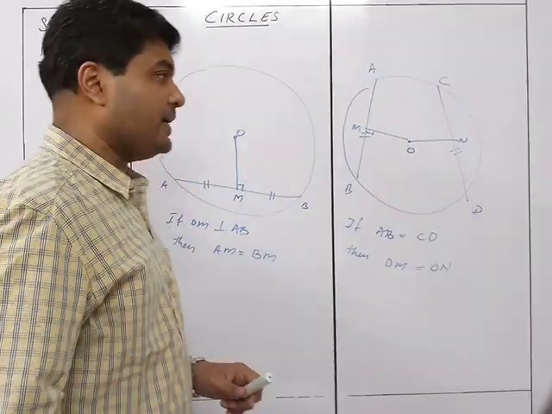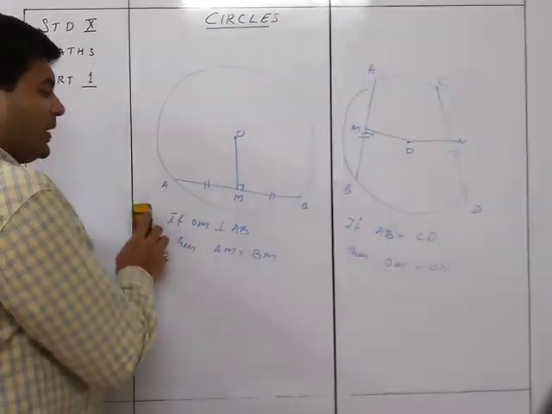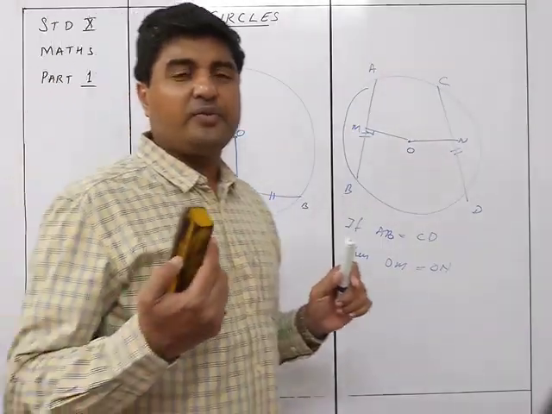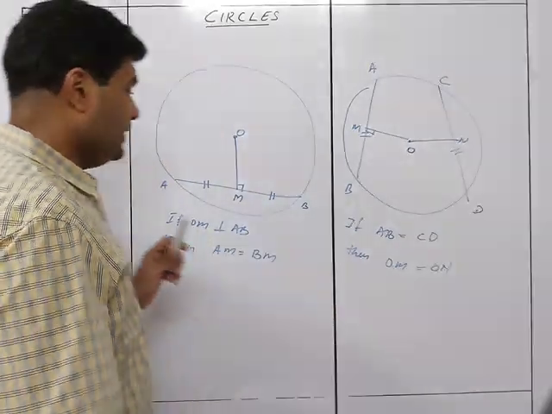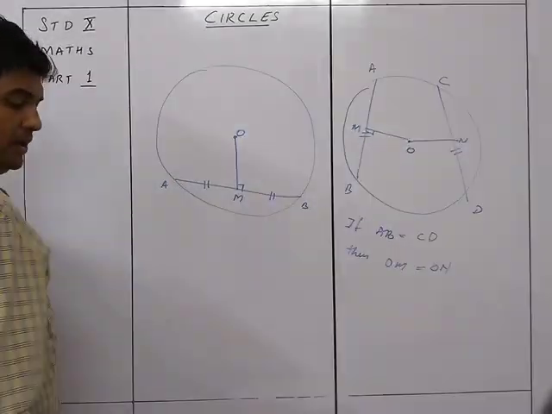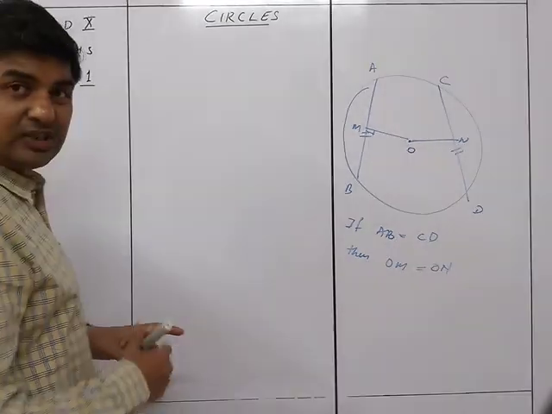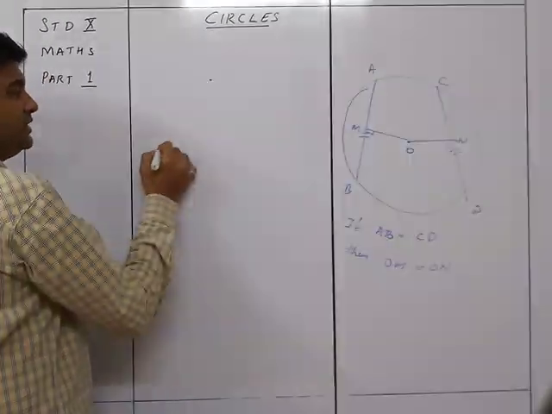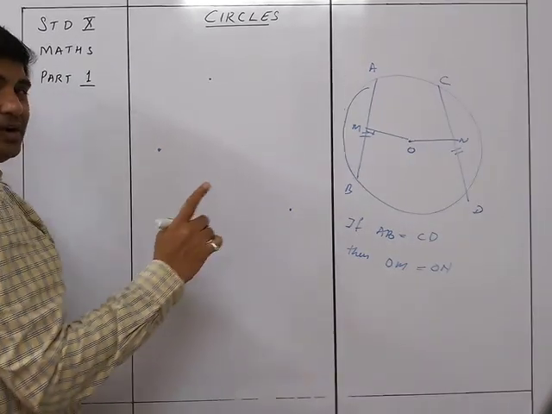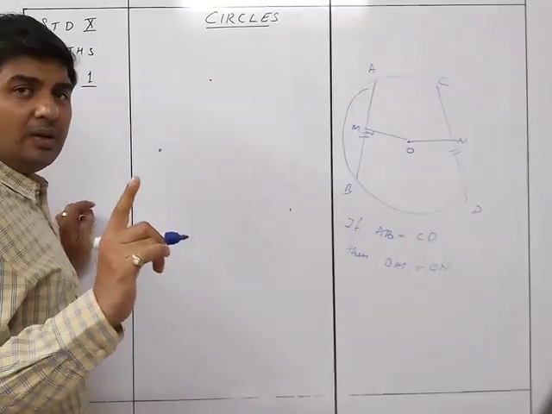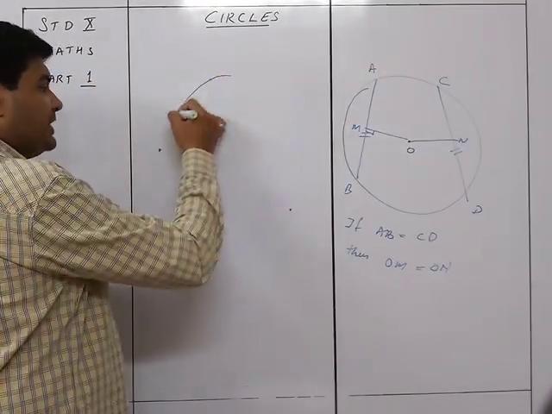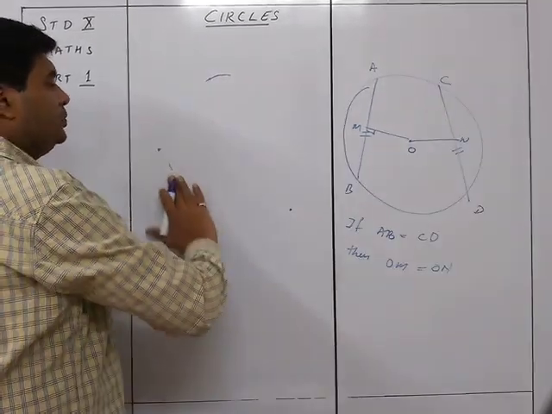The next thing is that I can draw one and only one circle passing through 3 different non-collinear points. What are non-collinear points? They are points that are not in a straight line. So if this one is here, this one is here, and this one is here, then I can draw only one and only one circle passing through all these 3 points.